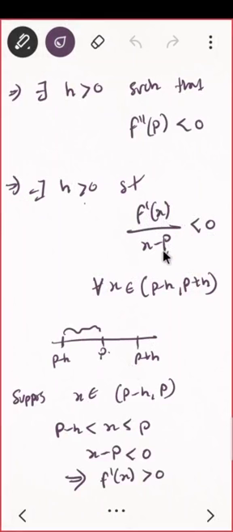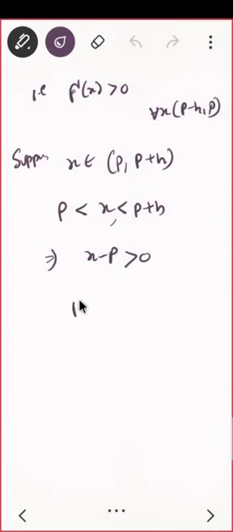This guy is positive, correct? If this is again positive, then both the terms are positive, so the whole term must be positive, but the whole term is negative. So can you say something about this? I know the denominator is positive. Yeah, f dash of x is negative. Very nice. Do you see I got the answer?